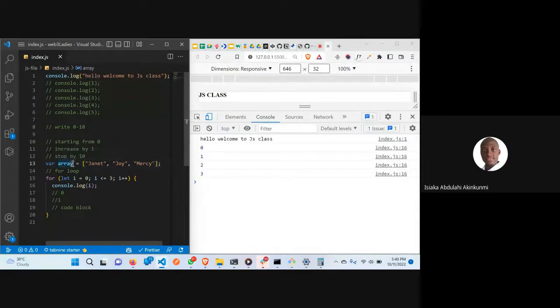So we're having this array, const arr equals Janet. But if I want to print this array, I want to print each and every one. Like say, my name is Janet, my name is Joy, my name is Mercy. I can start writing something like this. I can start writing console.log.